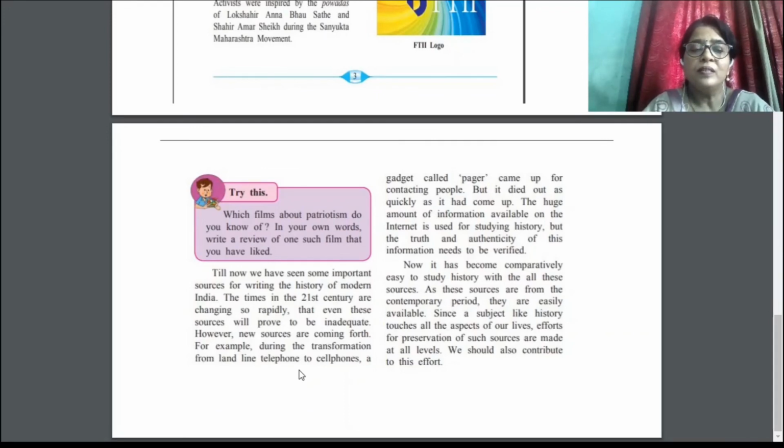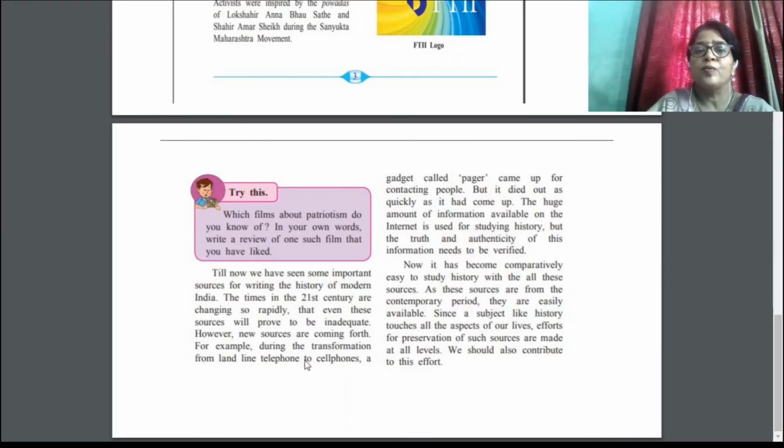After the landline and before the cell phones, there was one gadget which was called pager, that came up for contacting people. Through it we could pass only messages, so it was not so useful. We could send only text messages. But it died out as quickly as it had come up.